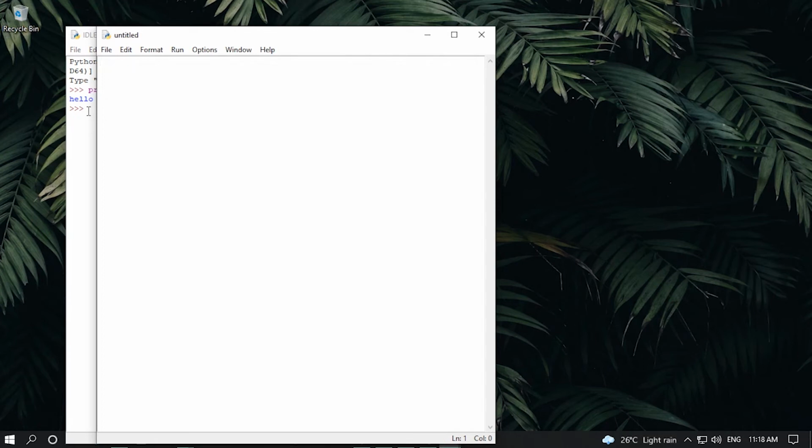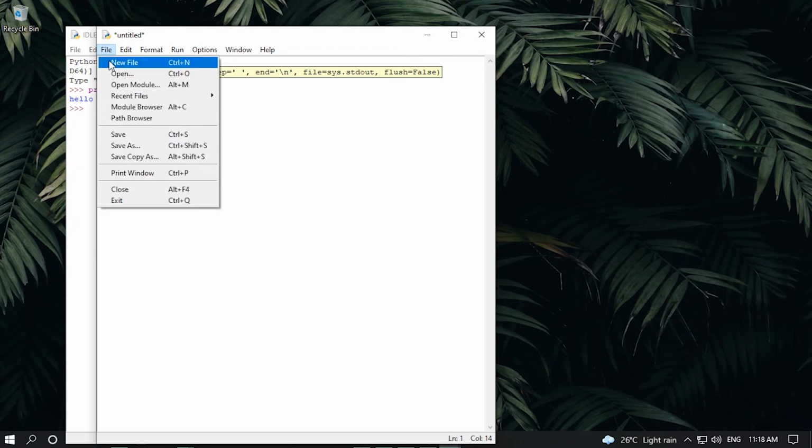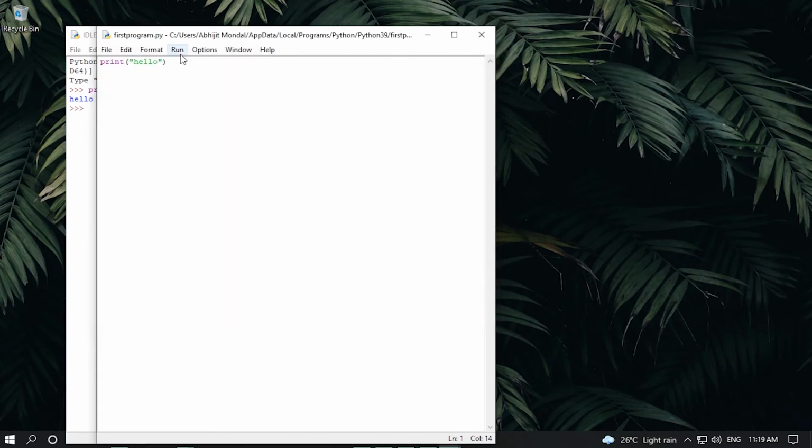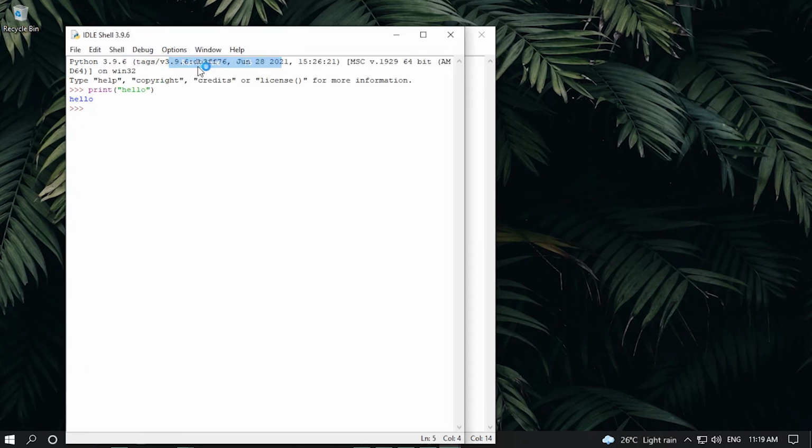Let's see. We'll type print hello. Yeah, so here it is, and we will save it. For this we will go to File, Save, and then we will save it as first program .py. So py is the extension of any Python file. Yeah, we'll save it, and then we'll go to the Run option and then Run Module, and here it is. Our program has run successfully.